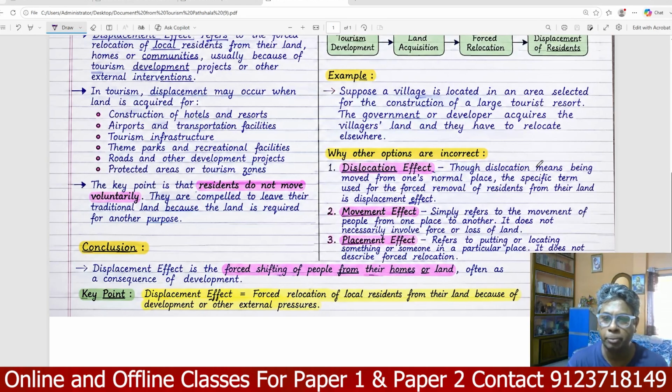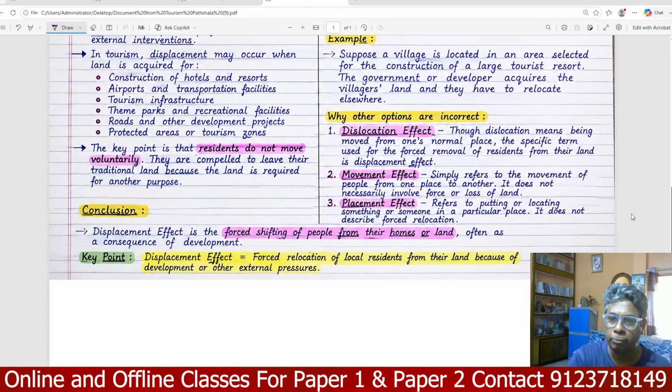Movement effect simply refers to movement from one place to another place. And placement effect refers to putting or locating something or someone in a particular place. This is the conclusion: the displacement effect is the forced shifting of people from their home or land, often as a consequence of development. The key point we have to remember: displacement effect equals forced relocation of local residents from the land because of development or other external pressure.